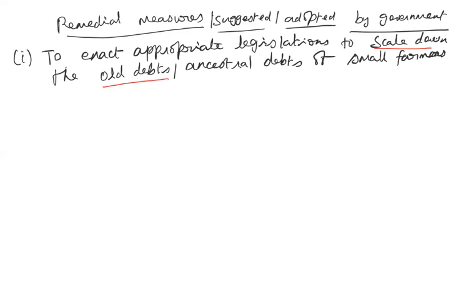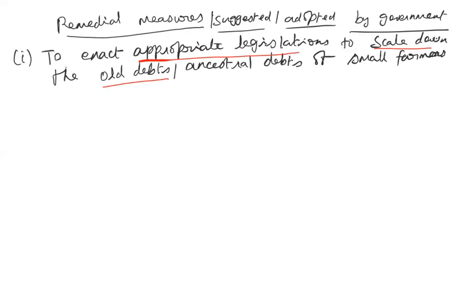To that effect, the government has to pass certain legal laws or regulations in the country, so that the current generation will not have the burden of paying the entire principal amount as well as the interest which has been cumulatively added. It is becoming a very big burden for the small farmers. So some rules have to be enacted by the government to bring down the amount that has to be paid by the current generation, which has been borrowed by the previous generation. So that is the first measure.